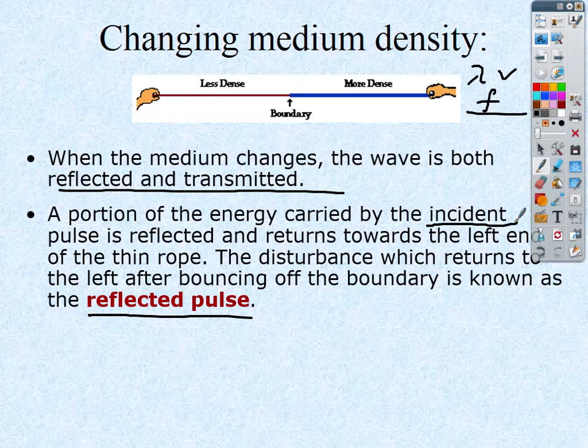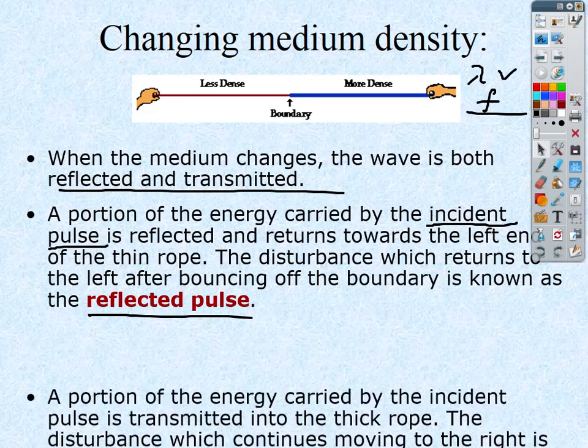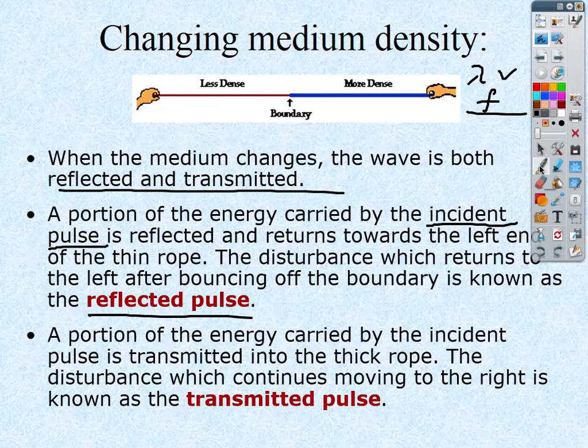You might see here, this is an important term, an incident pulse. That's the one that you are creating. So you initially create the incident pulse, and when it hits the boundary, some of that energy will be reflected back. Some of that wave will be reflected back. Again, waves carry energy. The rest of that energy will go through. It'll be transmitted. So basically we have three terms: the incident pulse, the reflected pulse, and the transmitted pulse. Incident's what's created, reflected pulse will bounce back, transmitted pulse will go through.